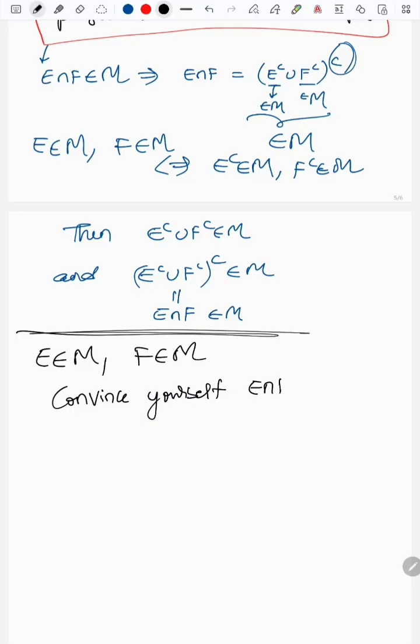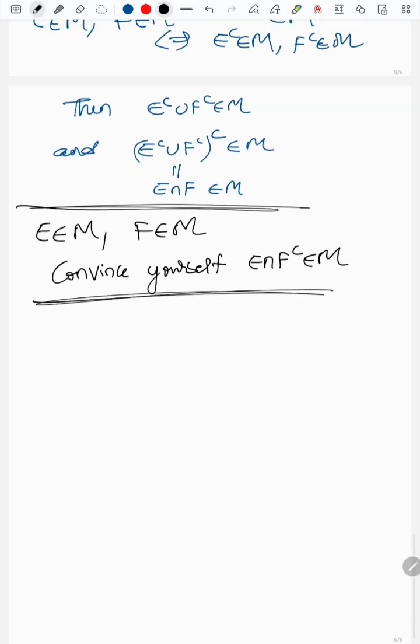E complement, E intersection with F complement belongs to M. Okay, I'm again saying pause.